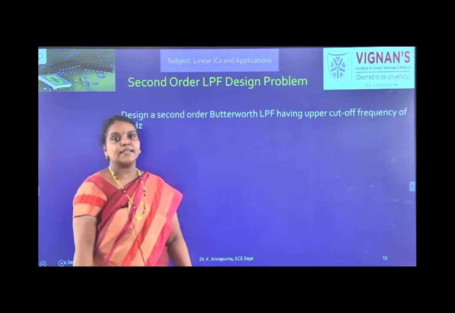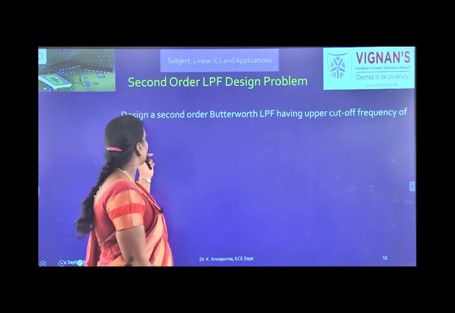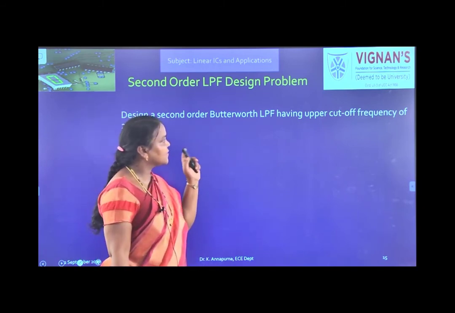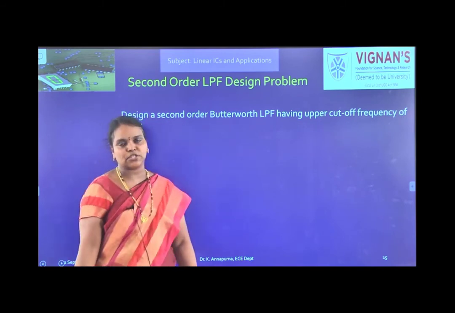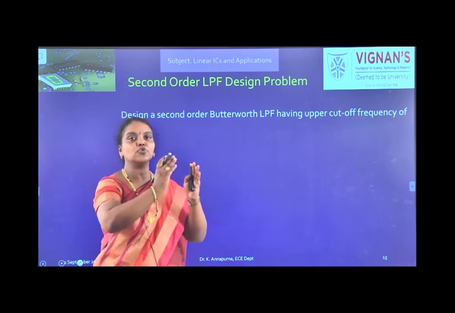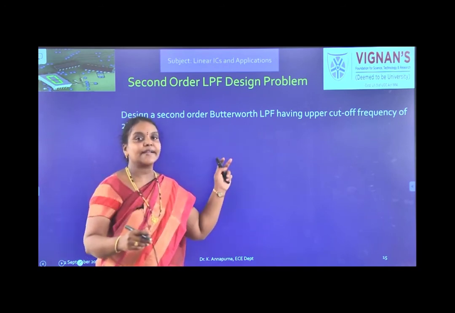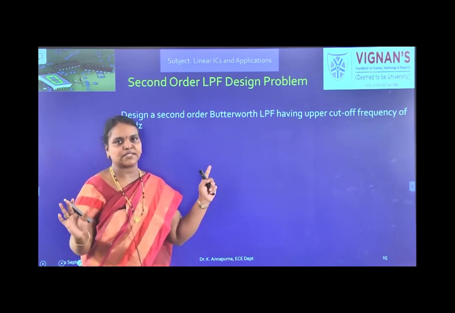Okay, now let us see the design problem of second order low pass filter. Design a second order Butterworth low pass filter having upper cutoff frequency of 2 kHz. So 2 kHz filter we have to design, that is it should be able to pass up to 2 kHz and gain is not mentioned because Butterworth means 1.586 is fixed.